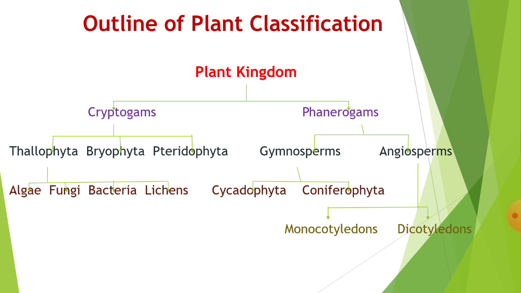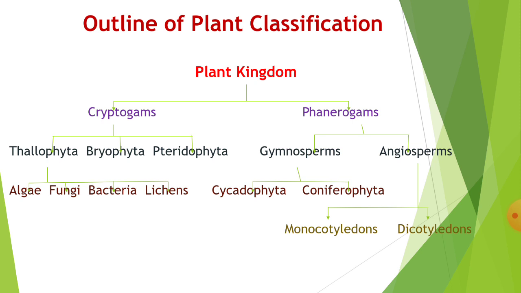So thallus means the plant body is not divided into root, stem and leaf. These are known as thallophytes. The next group is Bryophyta. Here small scale-like leaves and hair-like rhizoids or roots are present. So gradually the plant structures are formed, and in pteridophytes taller plants are seen.